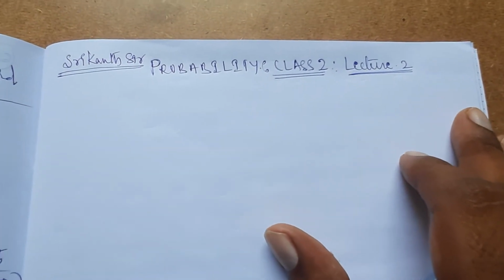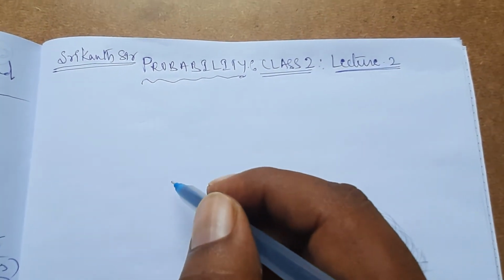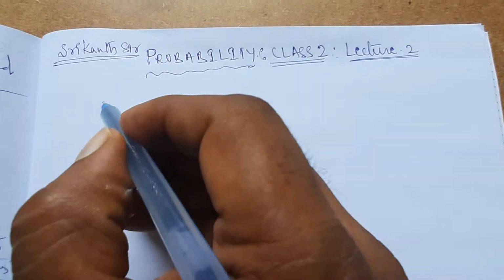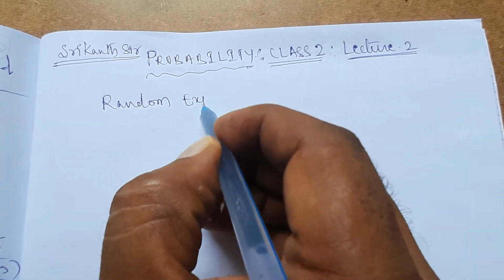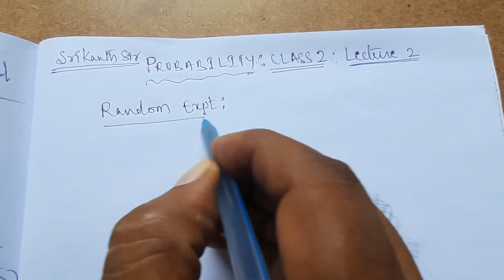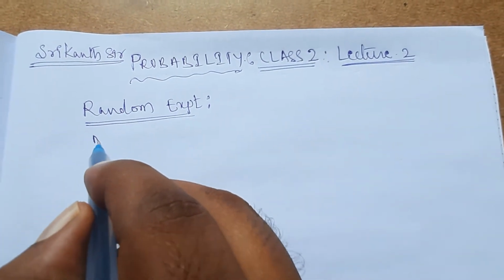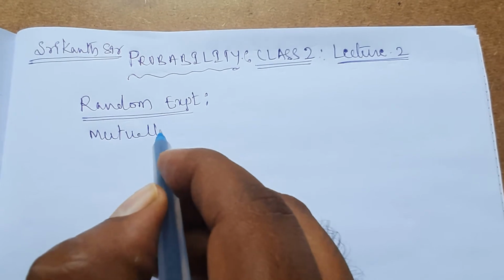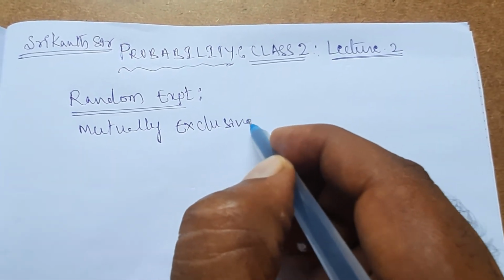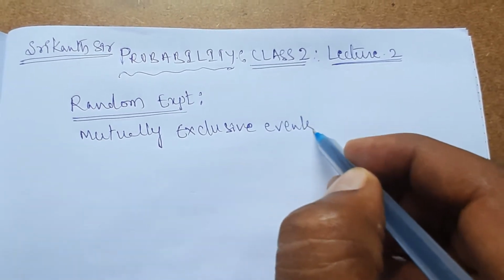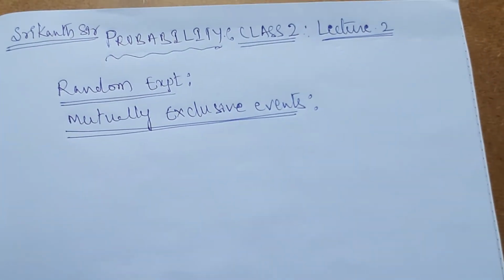This is the second class on probability. A few concepts I will give in this class. Already I have given the definition for the random experiment. Now after that I will explain mutually exclusive events. So what is the definition for the mutually exclusive events?